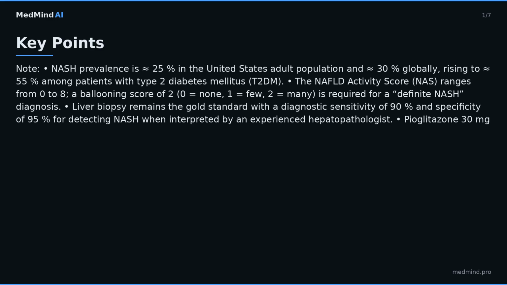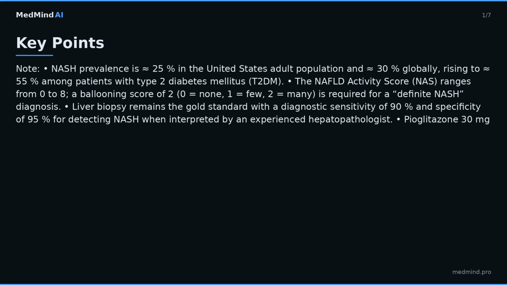Liver biopsy remains the gold standard with a diagnostic sensitivity of 90% and specificity of 95% for detecting NASH when interpreted by an experienced hepatopathologist. Pioglitazone 30 mg orally once daily for greater than or equal to 24 months improves steatoinflammation by 30%, NASH CRN trial, NNT equals 5. Vitamin E 800 IU orally once daily for greater than or equal to 12 months reduces ALT by 25% and resolves NASH in 44% of non-diabetic patients, PIVENS trial, NNT equals 3.